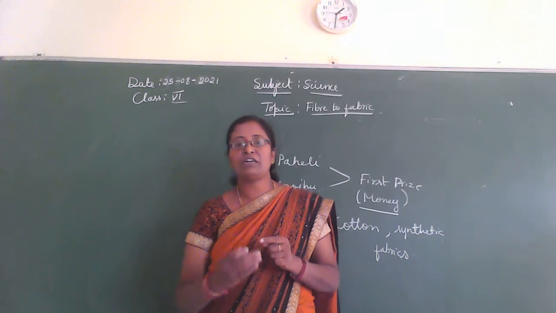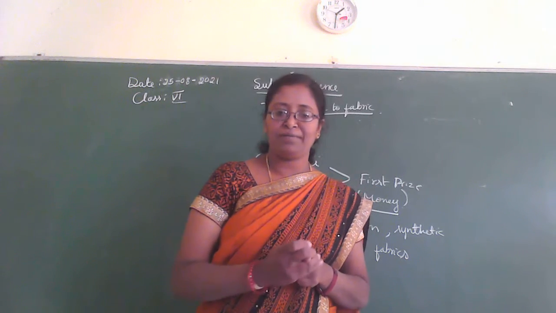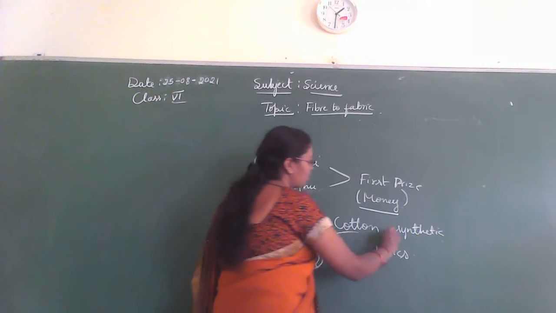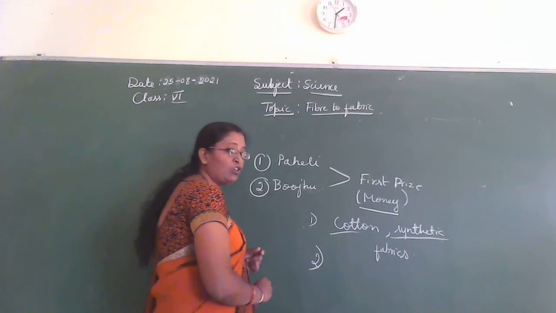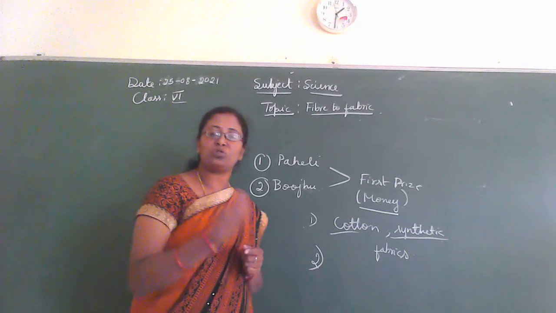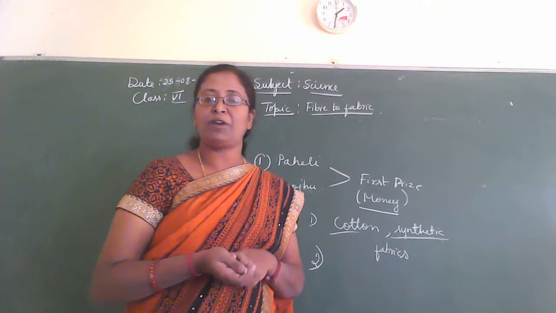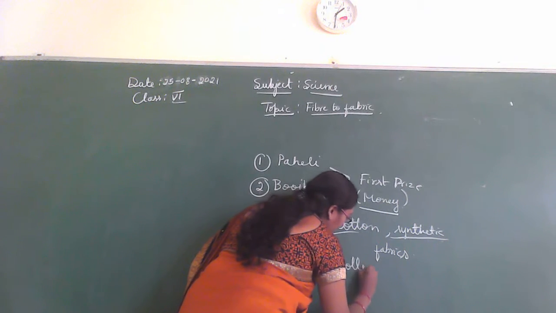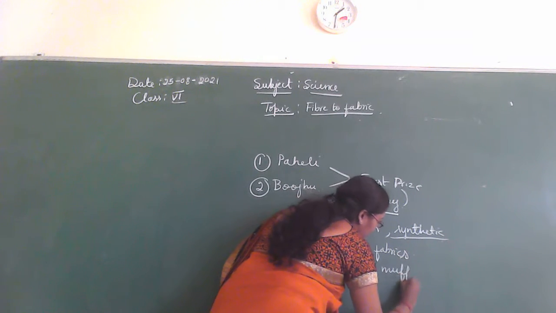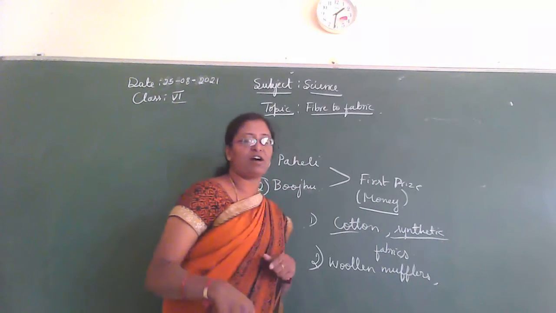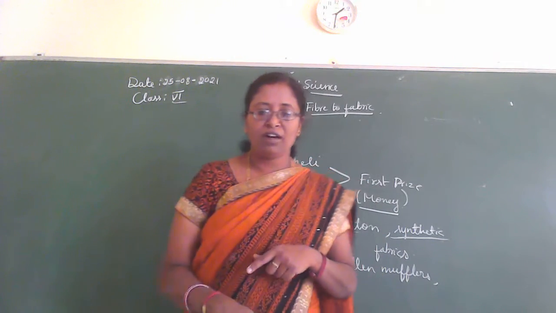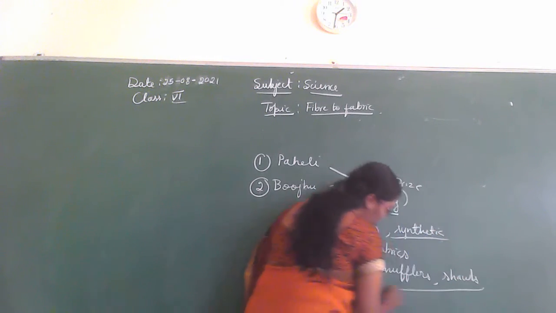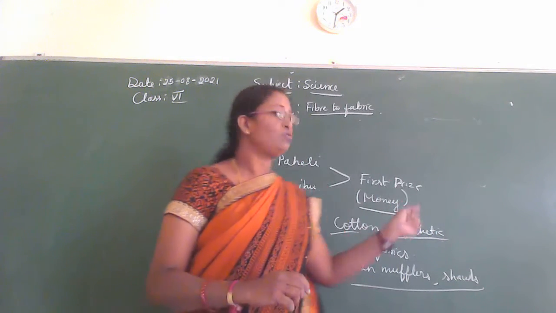It is also made of wool. So the shopkeeper has cotton and synthetic fabrics, and along with this he also showed another type of cloth that is made of wool. For example, woolen mufflers and then woolen shawls. He showed this type of cloths to these two students.